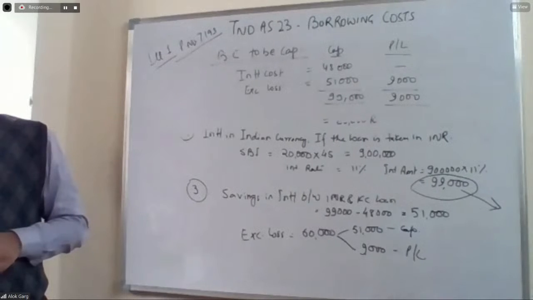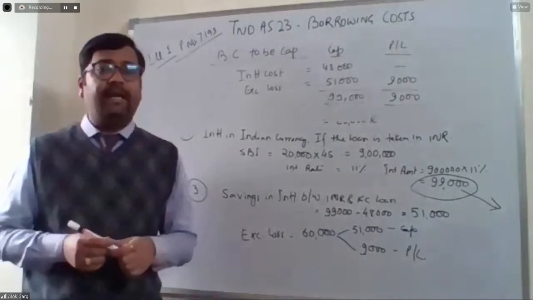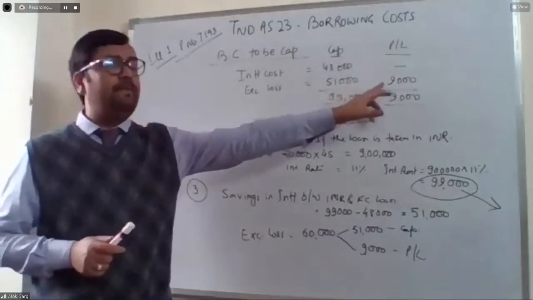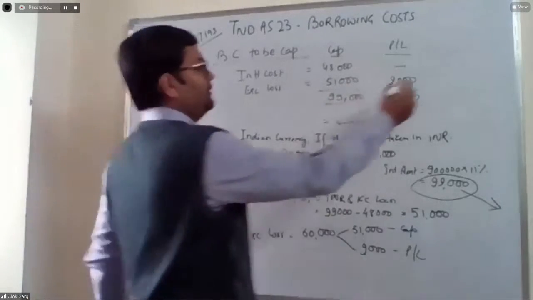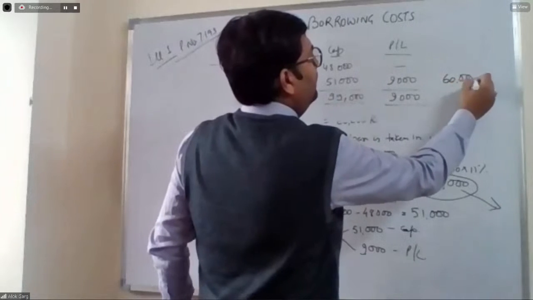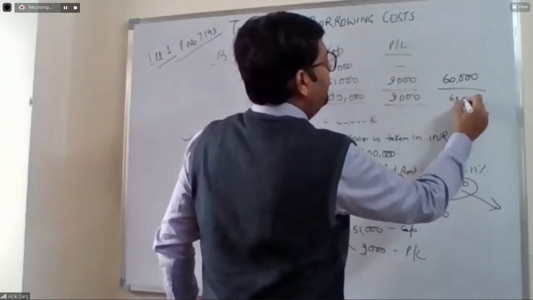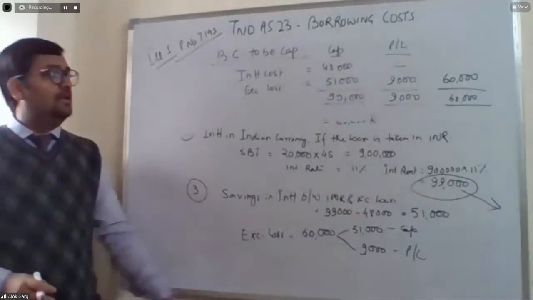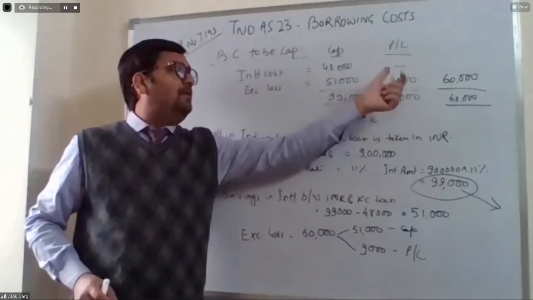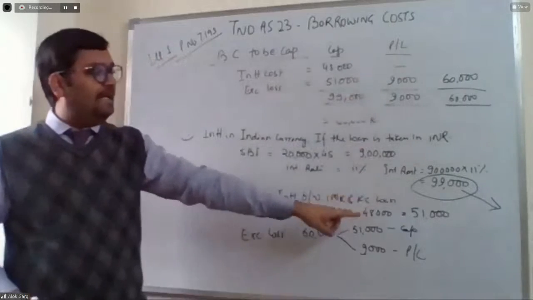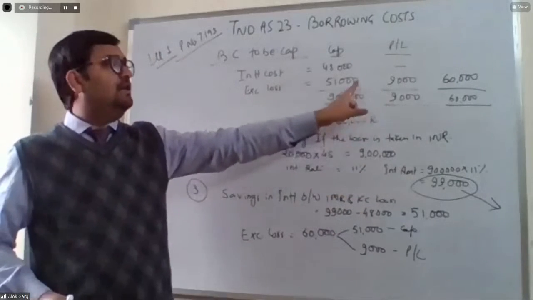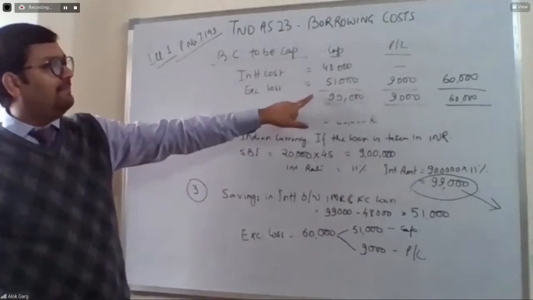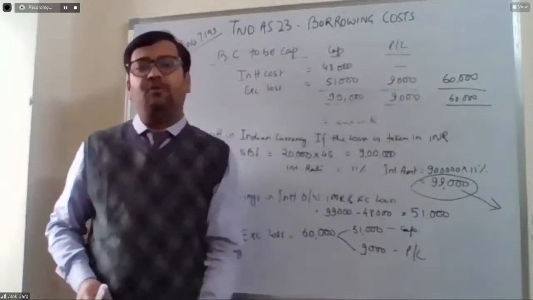So Ambika is asking, sir, is 9,000 in respect of the principal amount? So Ambika, 9,000 is 51 plus 9. Total exchange loss is 60,000. The total interest expense is 60,000, and the exchange difference is 60,000. So to the extent of 51, because 99 minus 48 is 51, to the extent of 51,000 we have capitalized. The remaining 9,000 will go to P&L.